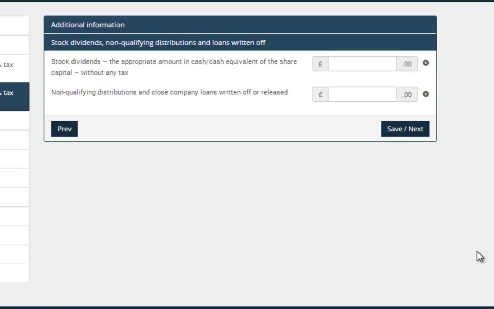If you received shares instead of cash dividends, then enter the amount of stock dividend in the relevant box. If you receive non-qualifying distributions or a loan write-off from a close company, the amount of distribution and loan write-off is to be entered in the boxes.